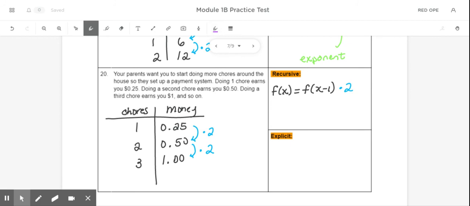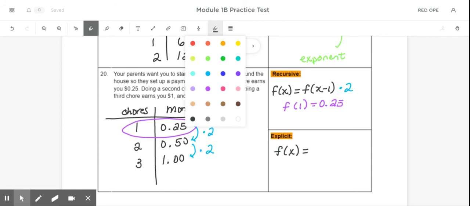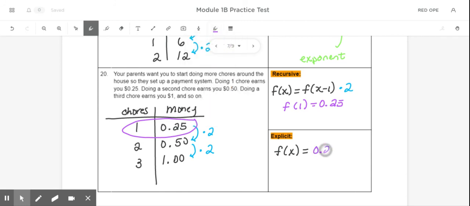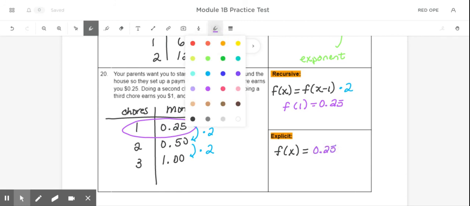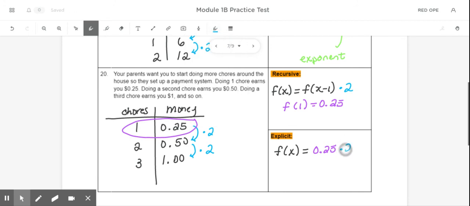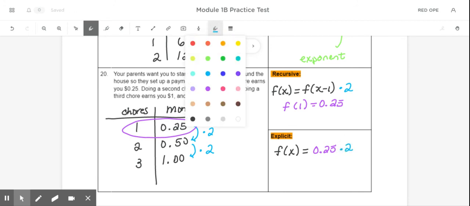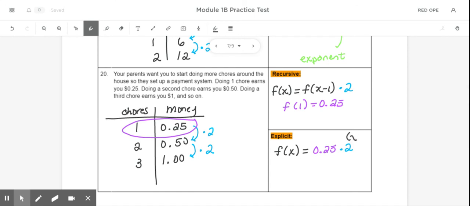I'm also going to need a starting value. So my first value here is that f of 1 is equal to 0.25. Now for my explicit equation, I would start with f of x equals my starting output, which in this problem is 0.25, and then my pattern, so times 2, and then to the x power, because if it's multiplication, so it's a geometric sequence, we need to use an exponent.